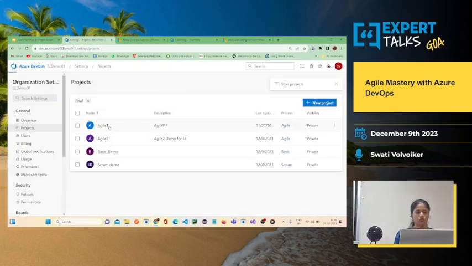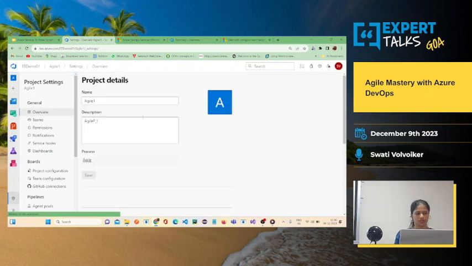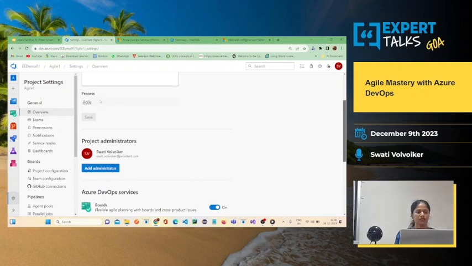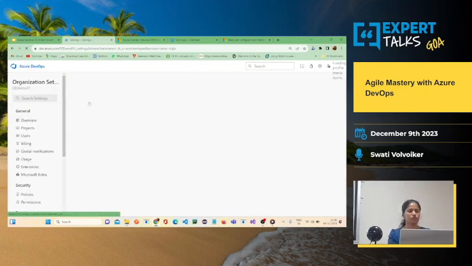So let me show you one of the projects. This is the Agile one that I have created, and here what you will see under the project are the processes. Now basically there are 4 processes. If you just click, you can select any of the processes here.